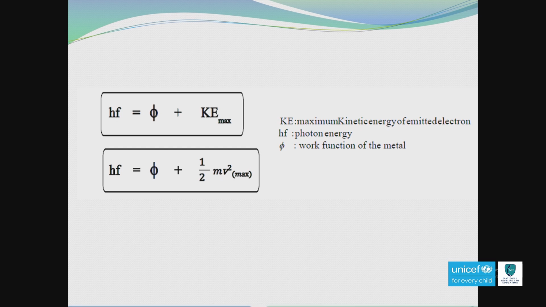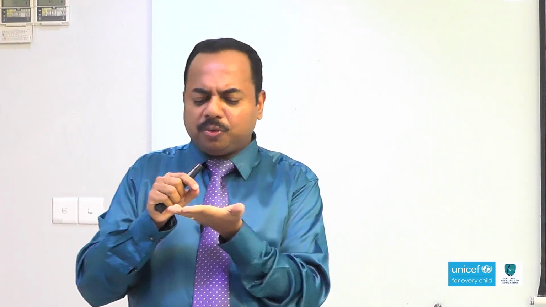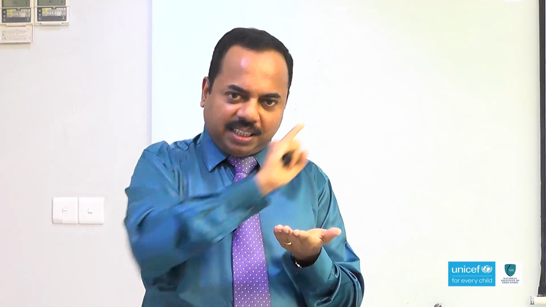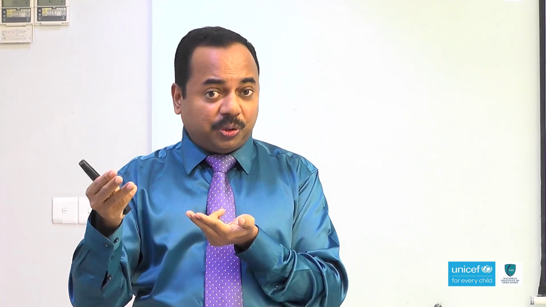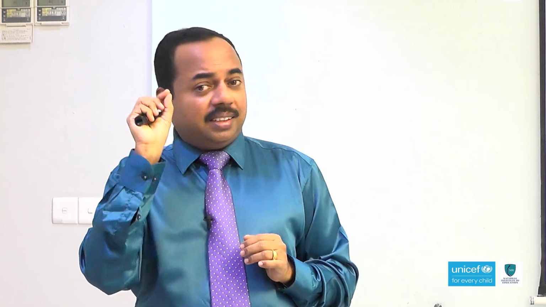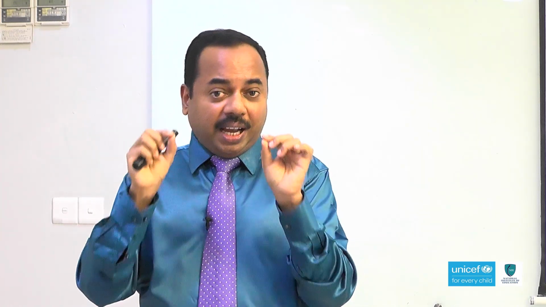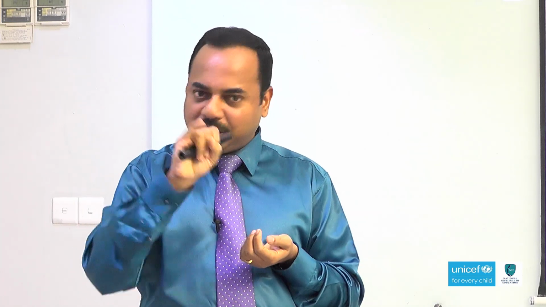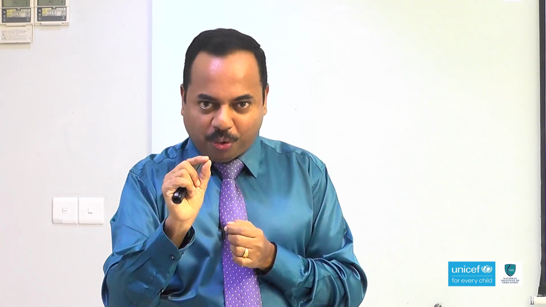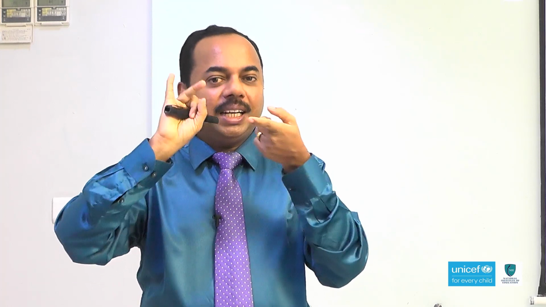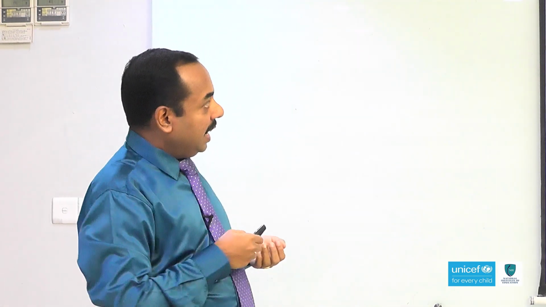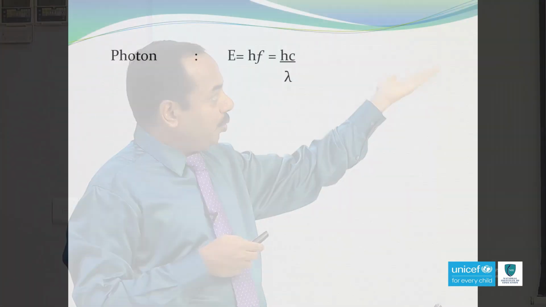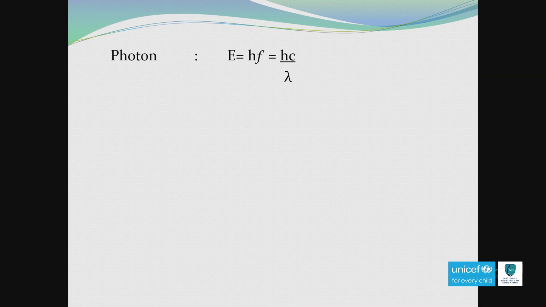But whenever you are doing the question, students get confused, because energy is there, frequency is there, wavelength is there, work function, threshold frequency. I can tell you a tip: whenever you are doing any question related to this equation, please remember, if you are considering the photon, its frequency is f, its wavelength is lambda, and its energy is E. The equation connected to the energy of the photon is E is equal to hf or E is equal to hc over lambda.